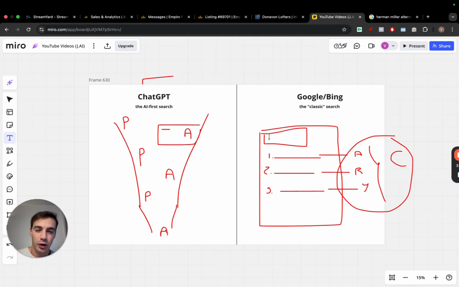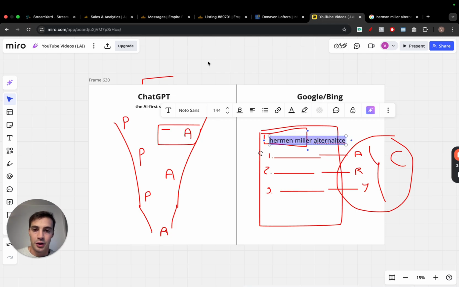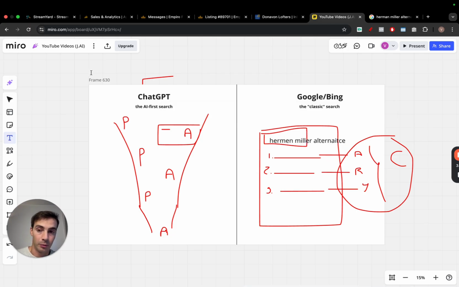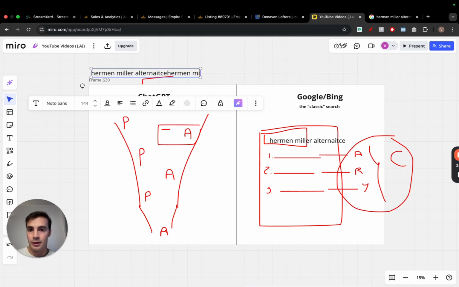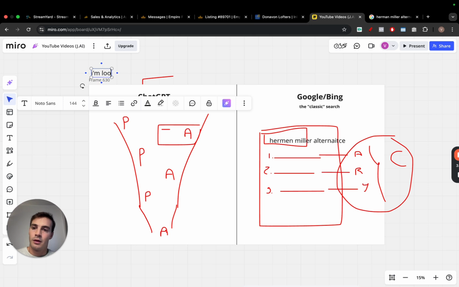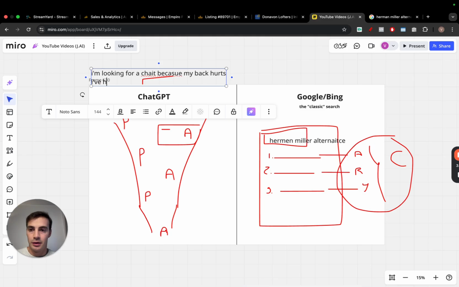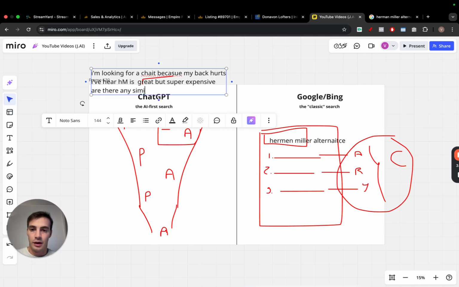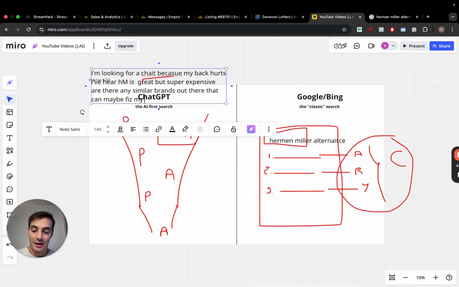First things first, usually on Google, on the classic search, you're just going to type in something like, hey, Herman Miller alternative. Okay, so it's a chair brand. While on GPT, the prompt might be something more complex, like: I'm looking for a chair because my back hurts. I've heard Herman Miller, sorry for the typing, is great but super expensive. Are there any similar brands out there that can maybe fix my back pain?